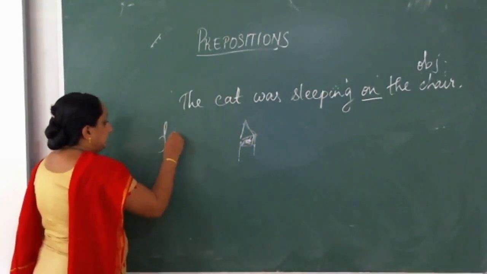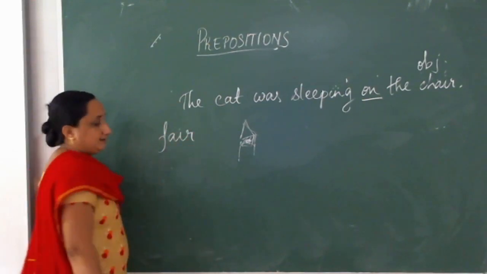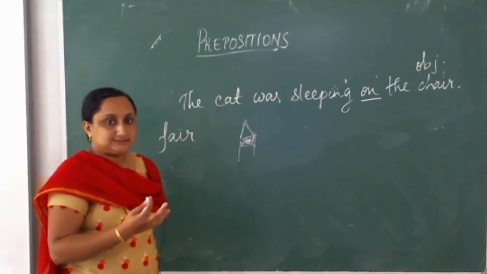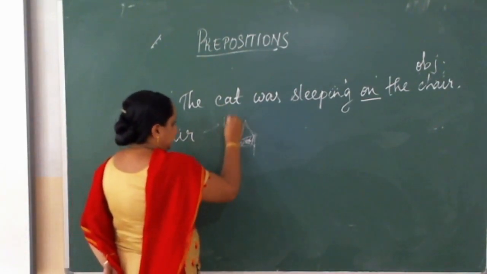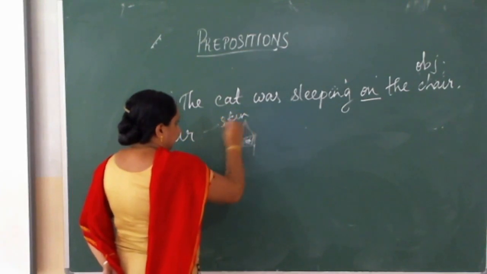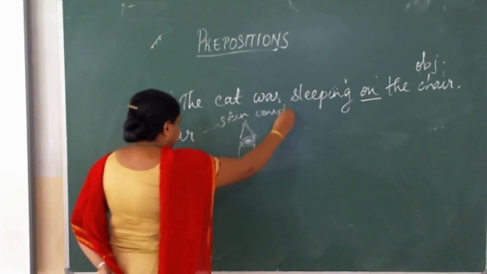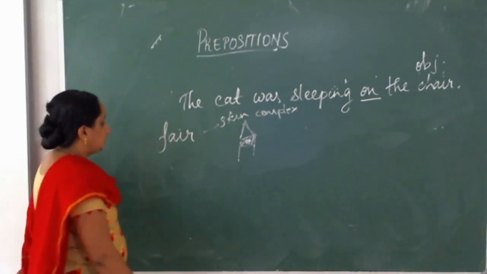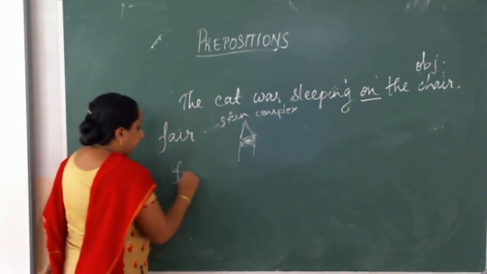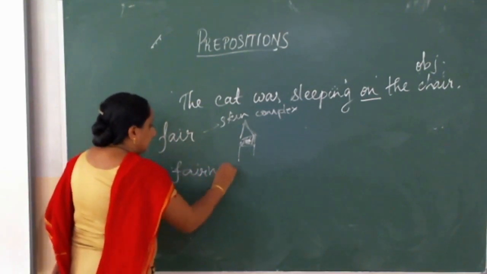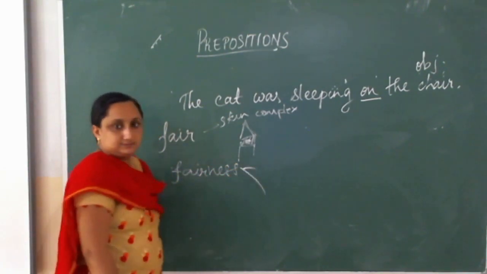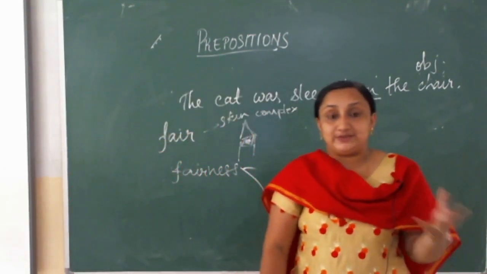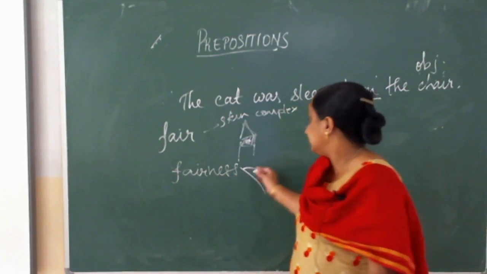If you look, there are a lot of such words. If you say, look at this word fair, fair means usually it's white, yeah? It refers to the skin complexion, okay? But if I say, sorry for my short throat, please do bear with me, if I say fairness, here there are two meanings. One is the fairness which she has, so she looks very beautiful. The other fairness is equality.